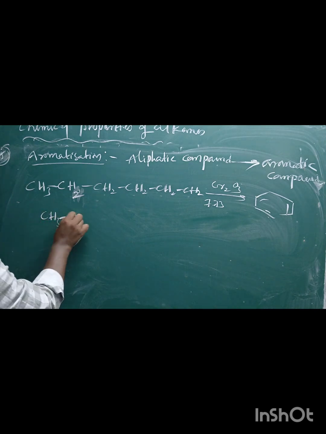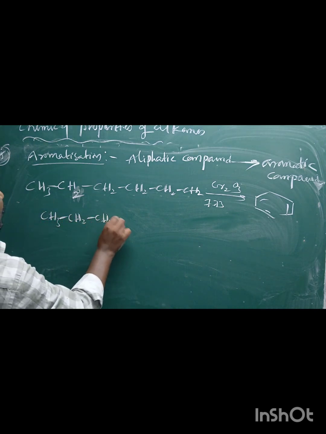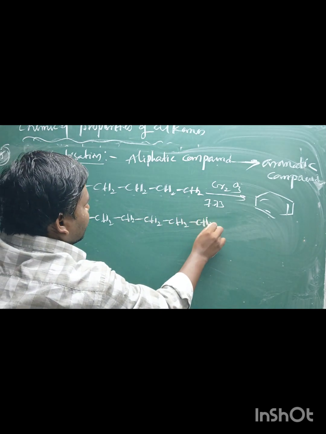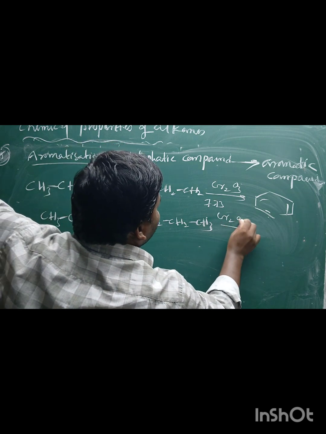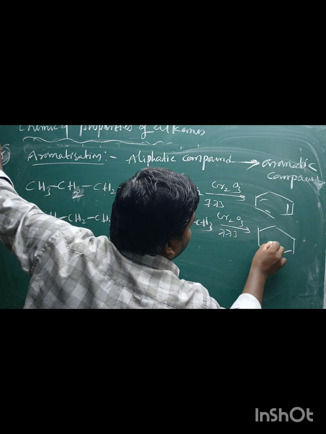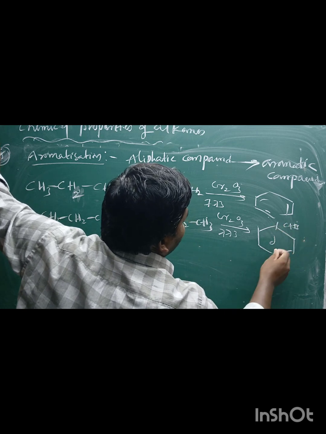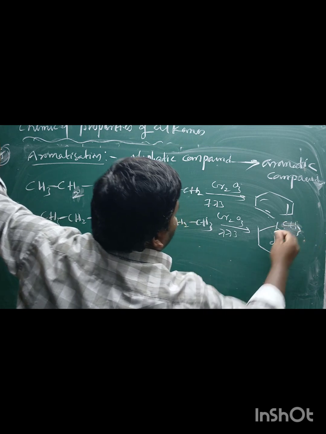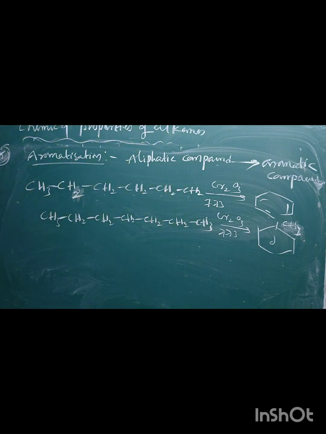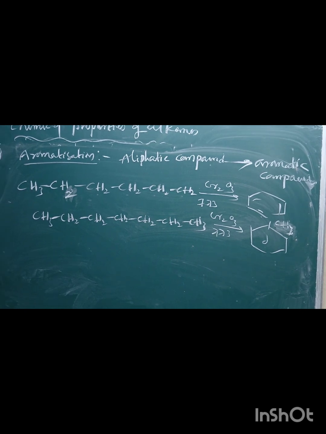If you take a 7-member ring, CH3, CH2, CH2, CH2, CH2, CH3, 1, 2, 3, 4, 5, 6, 7, it also can be converted into an aromatic compound like toluene. Toluene means methyl benzene. Aliphatic compounds converted into aromatic compounds are called aromatization. And another one is